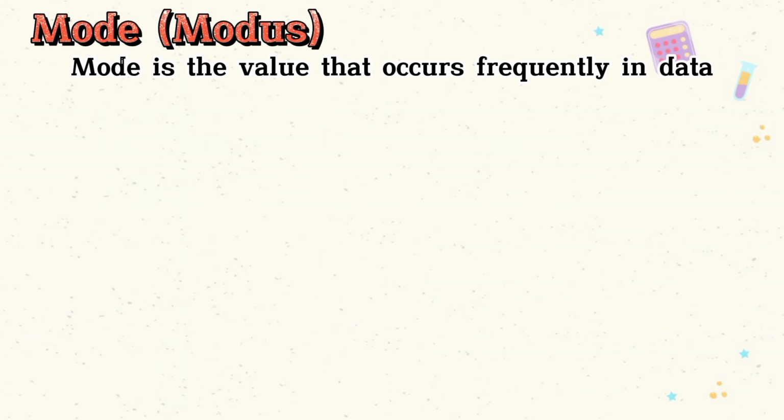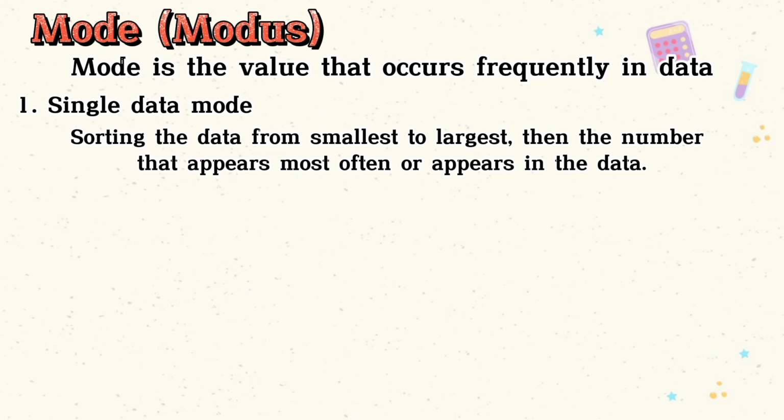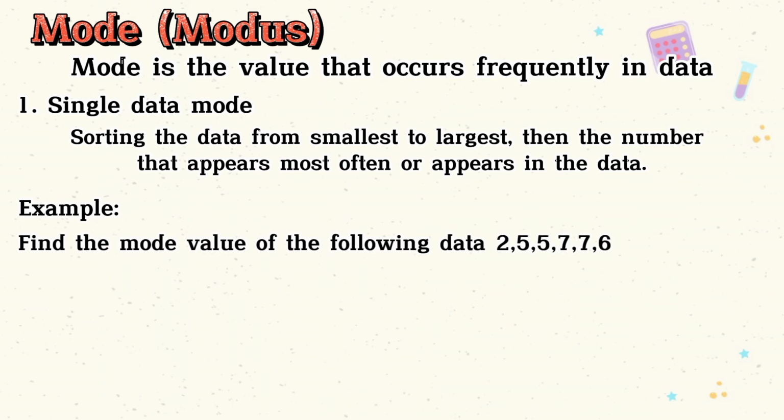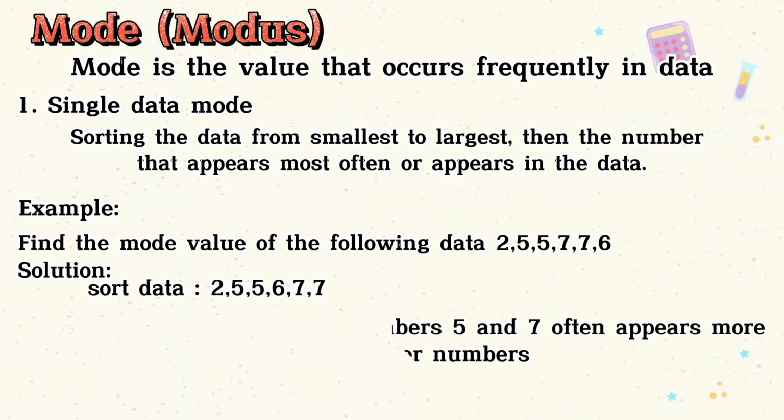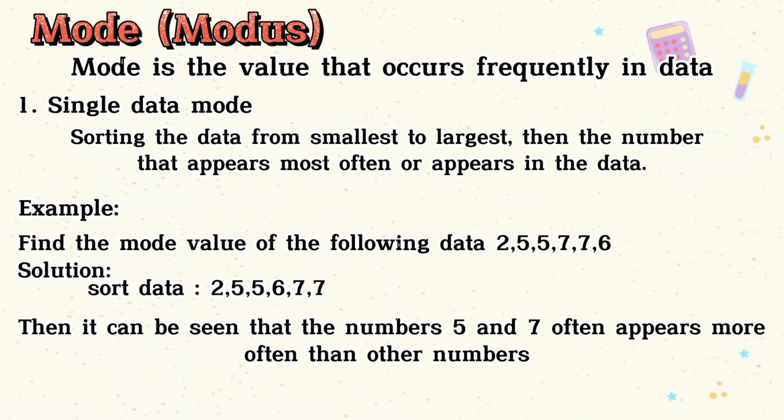Mode is the value that occurs frequently in data. The first, single data mode. Sorting the data from smallest to largest, then the number that appears most often in the data. Example, find the mode value of the following data: 2, 5, 5, 7, 7, and 6. Solution, sort data 2, 5, 5, 6, 7, and 7. Then it can be seen that the numbers 5 and 7 appear more often than other numbers.